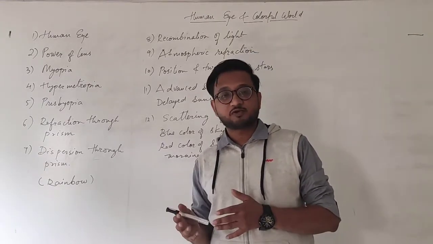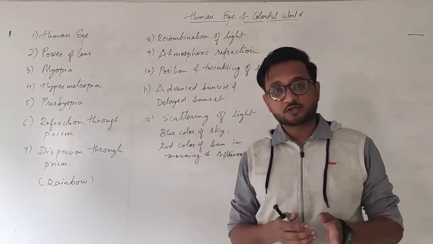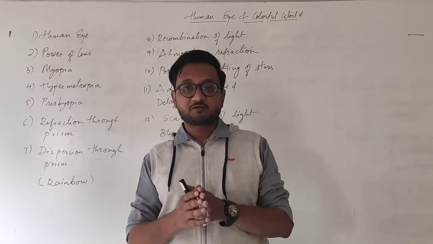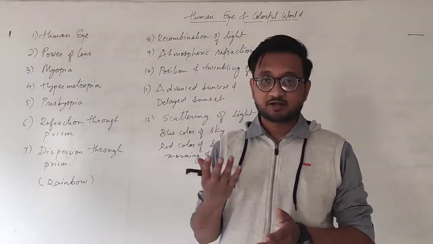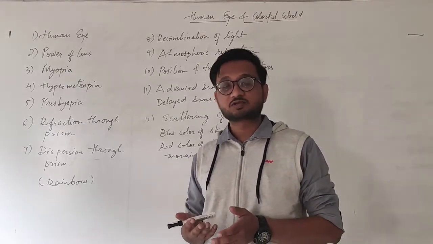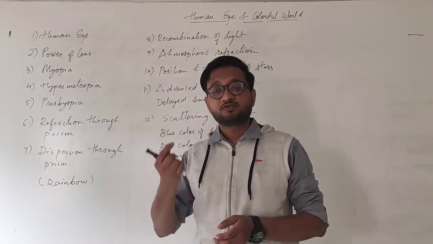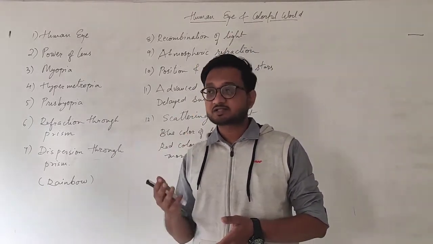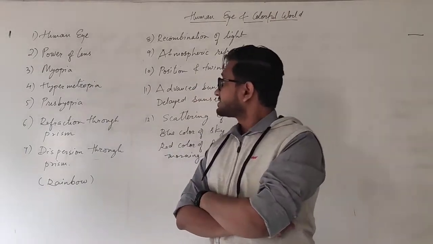Then we studied how the light falls on the lens and converges on the retina. The retina has light sensitive photocells that convert light energy into electrical impulses, which are sent to the brain through optic nerves, and our brain understands the image that we are observing. I hope it is clear to students.